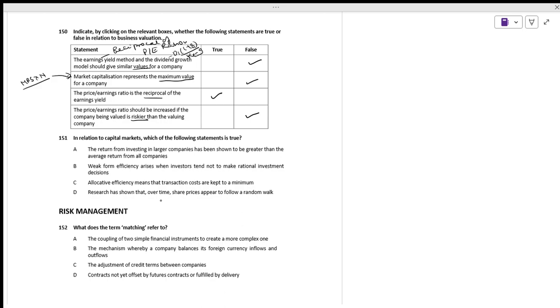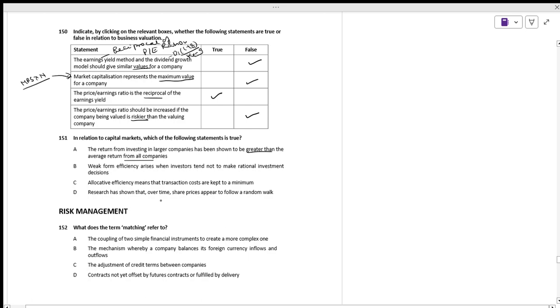The return from investing in larger companies has been shown to be greater than the average returns of all companies. In relation to capital market, it is shown greater. See, investing in the larger.